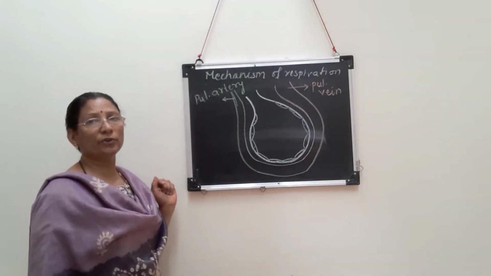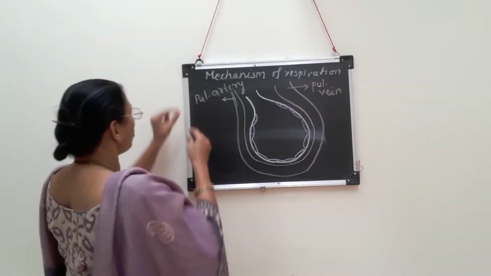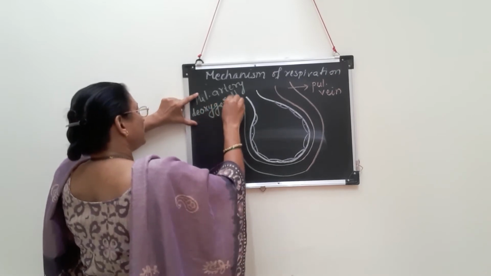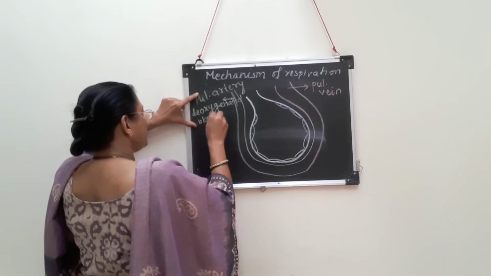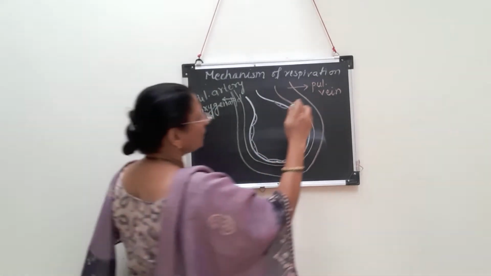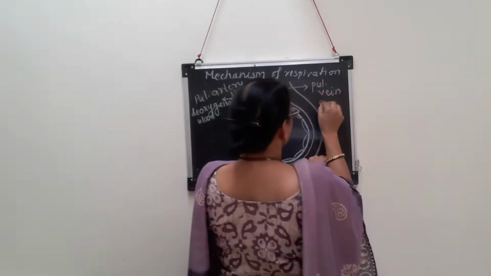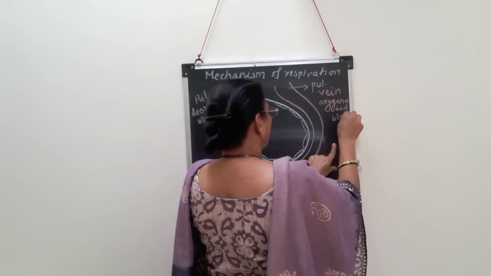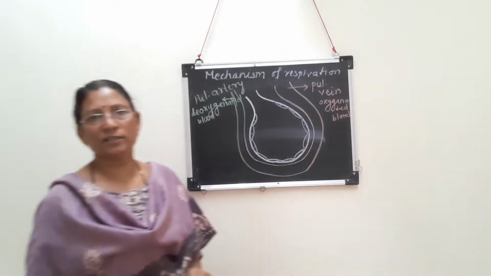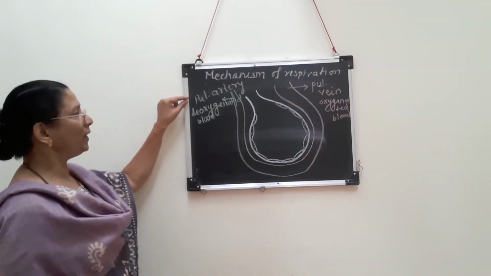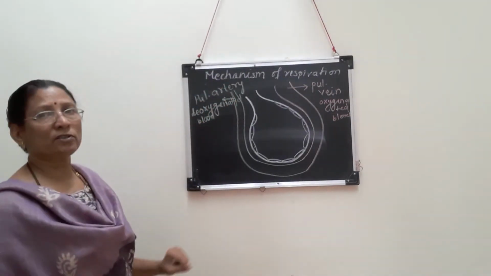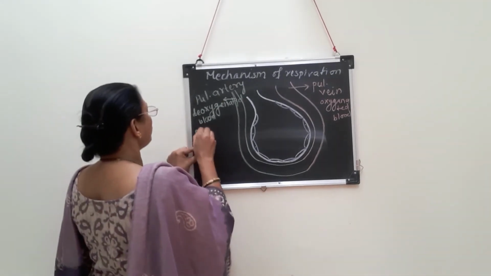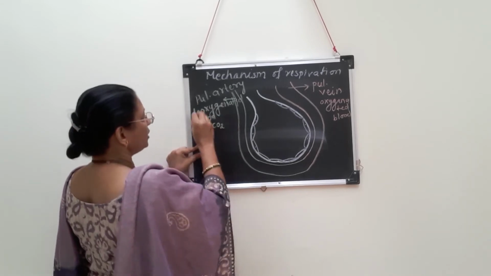Remember that the pulmonary artery is concerned with impure blood, and the pulmonary vein is always concerned with pure blood. What do we mean by impure and pure? Impure is deoxygenated blood. So the pulmonary artery carries deoxygenated blood, that means the amount of carbon dioxide is more, and the pulmonary vein always carries pure blood, that means oxygenated blood. Okay, now how does the gaseous exchange take place? Always remember that the blood carried by the pulmonary artery has a high partial pressure of carbon dioxide.